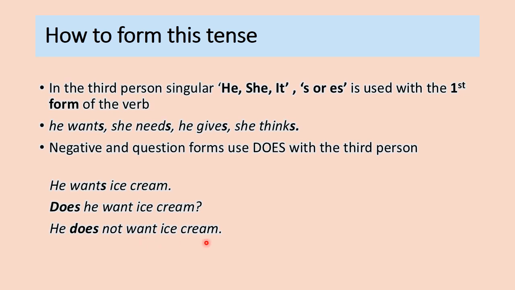He does not want ice cream. Here you can see that when we place does in either the interrogative or the negative form, we have removed the s from the first form of the verb. So in negative and interrogative sentences, we use does or does not with only the first form of the verb, without adding s or es.